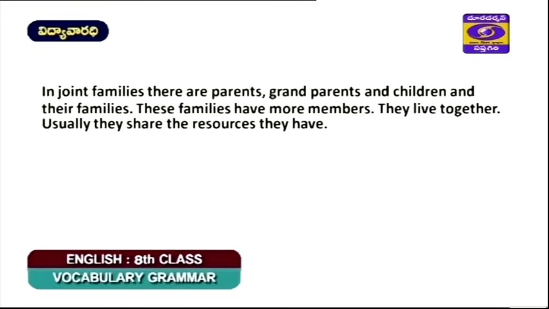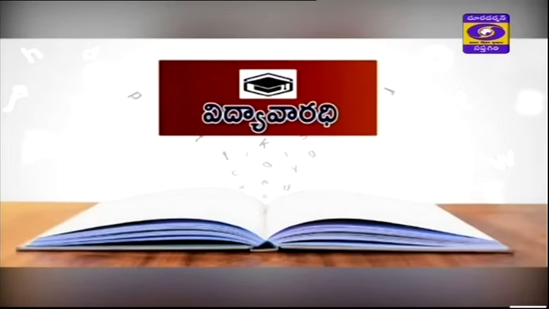Then if you have some instances that tell you that the family has some strained relations, the relations are not proper, and the mother is not taken care of by the son, and there is one widow in the house, and the son resides far away in Delhi. All these things you can take and you can add those details to the task. Okay, right, children?